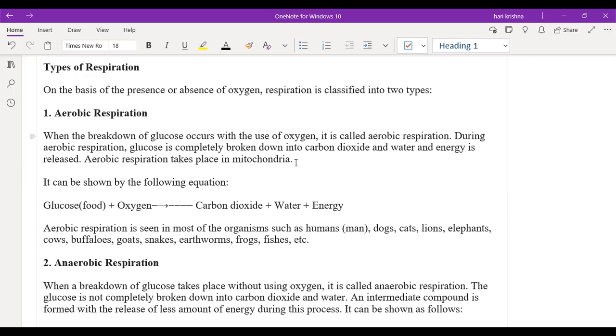So, in aerobic respiration, more energy will be released, meaning 38 molecules of ATP are released, whereas in anaerobic respiration, only 2 molecules of ATP, which means we get really less energy while we perform anaerobic respiration. This is the main difference between aerobic and anaerobic respiration.